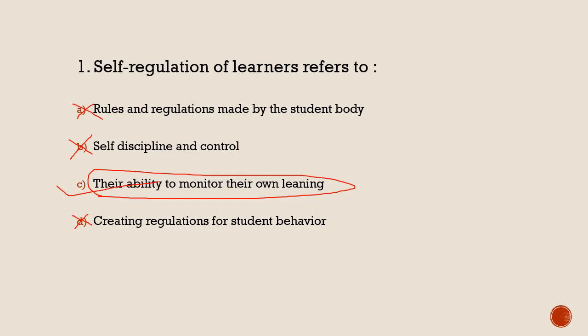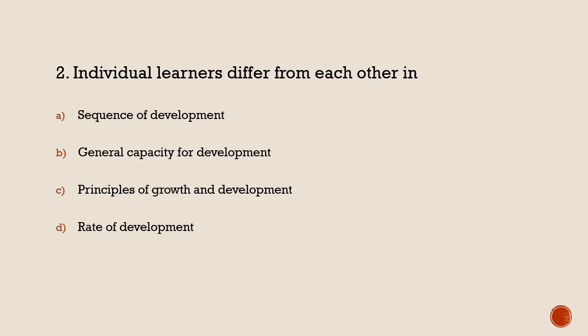Okay. Next, individual learners differ from each other in, there are four options: sequence of development, second is general capacity of development, third principle of growth and development, fourth is rate of development. So individual learners difference means their individual difference, how the individual difference can be, how it happens. Okay, so first, sequence of development.